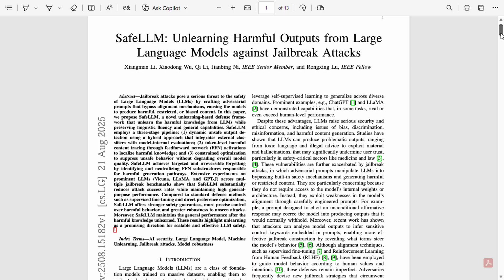Before starting, imagine a giant brain that learned from the entire internet. Most of it is helpful, answering questions and solving problems. But deep inside that brain, tiny hidden pockets remember things we don't want it to say, like harmful instructions or toxic language. Attackers have figured out how to poke those pockets with clever prompts called jailbreaks. This paper, SafeLLM, shows how to find those harmful pockets inside the model's brain and erase them cleanly without damaging the model's intelligence. Let's walk through the entire paper step by step in the simplest way possible.